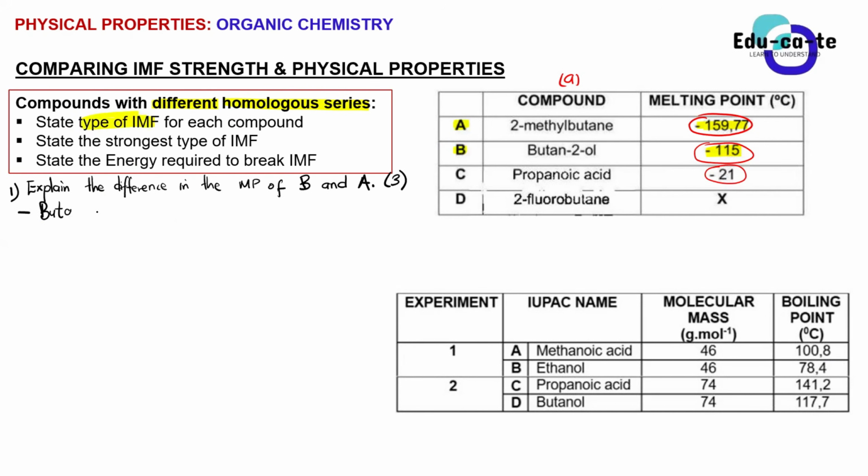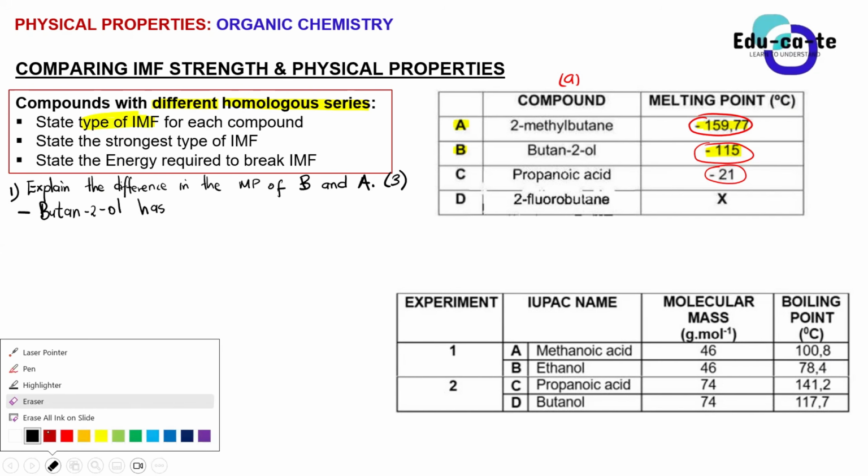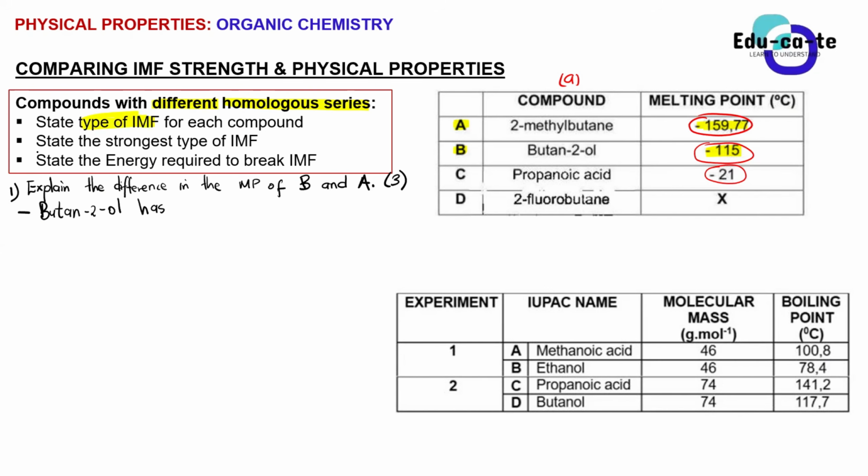You can start telling us the intermolecular forces. Butan-2-ol has hydrogen bonding, or strong hydrogen bonding, remember? You can just say it has hydrogen bonding because you're still going to explain the strength. Butan-2-ol has strong hydrogen bonding, or it forms strong hydrogen bonding interactions.